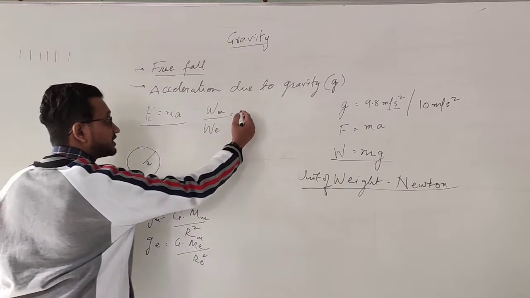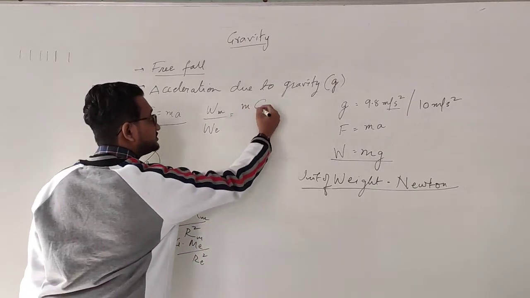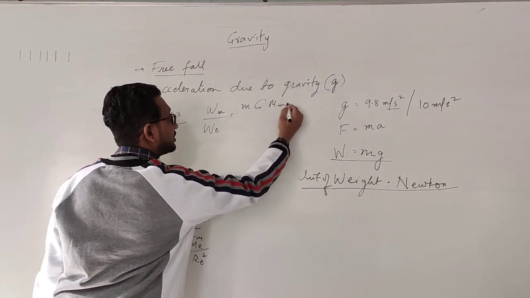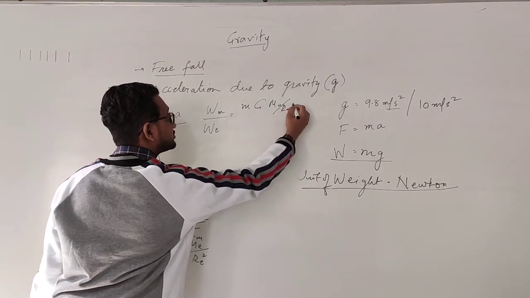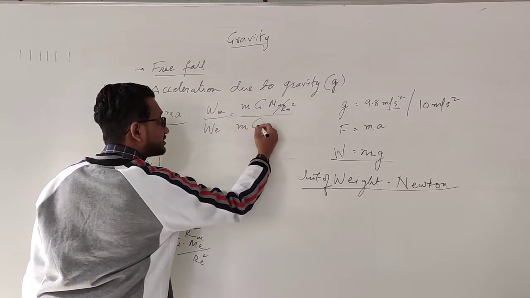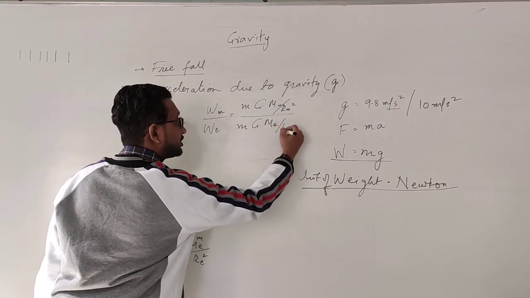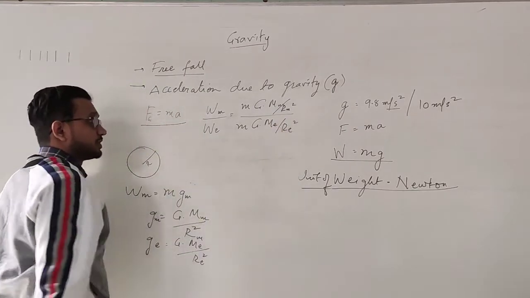So what I am doing here is taking the mass of the object and g: mass of moon upon radius of moon squared, to the ratio of mass of the object, gravitational constant, mass of earth upon radius of earth squared.